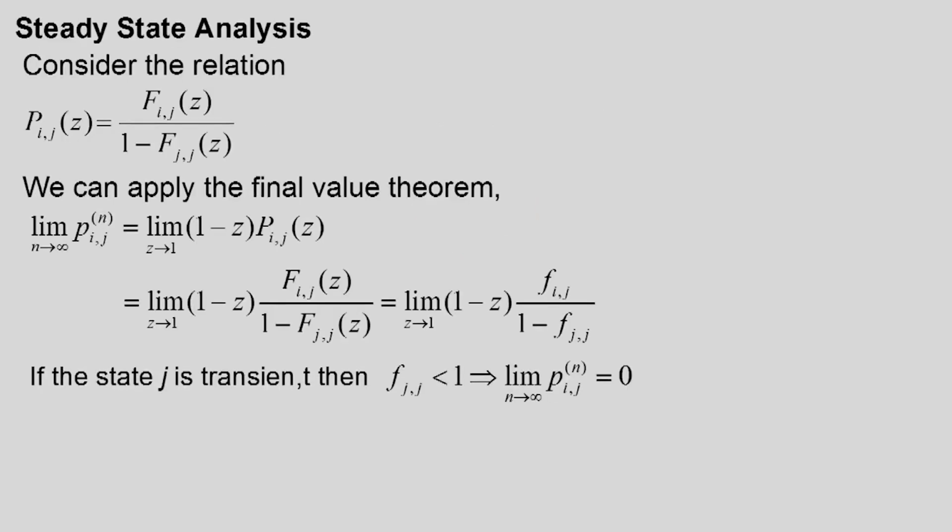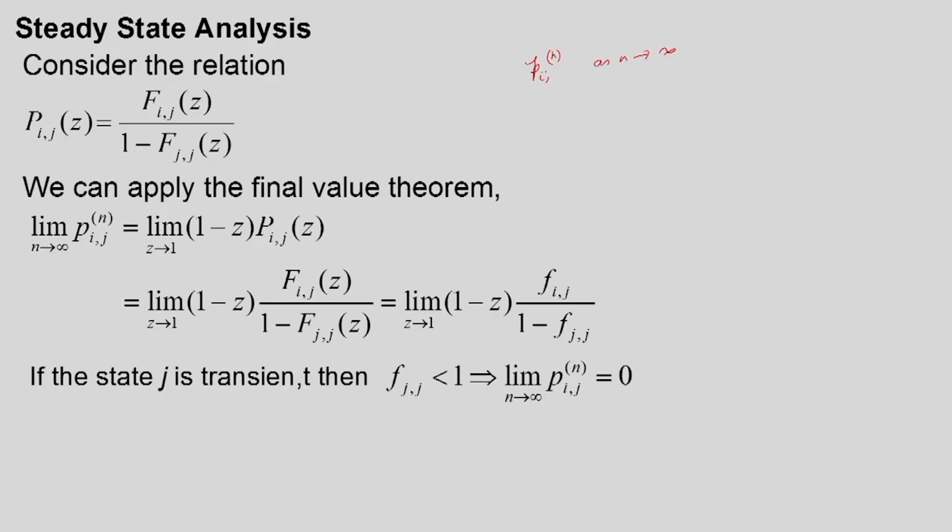Let us do the steady state analysis. We have already proved that for a transient state, p_ii^(n) as n tends to infinity is equal to 0. Now, let us see what happens to p_ij^(n) as n tends to infinity. For this, we will consider the relation P_ij(z) is equal to F_ij(z) divided by 1 minus F_jj(z).